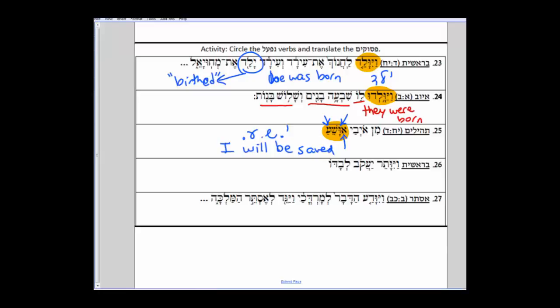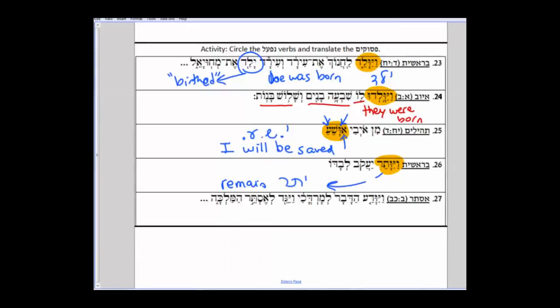Look at number 26. So my shoresh is what? Yud Tav Resh, right? What's yivater? What does it mean in Niphal? It means remain. So Yaakov remained levado, by himself. He remains alone. Okay? Look at number 27.